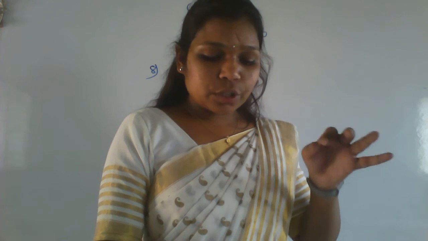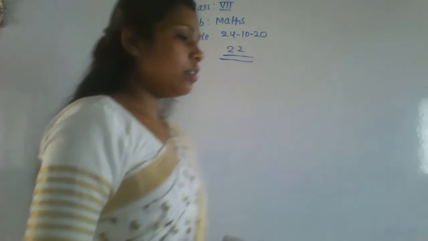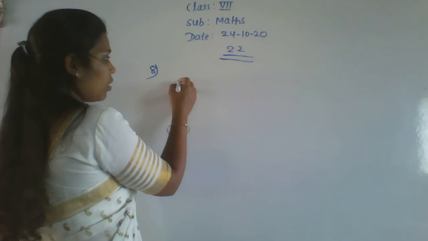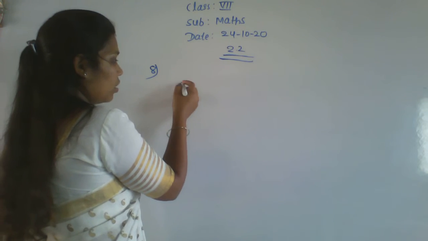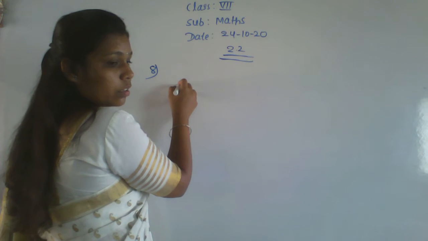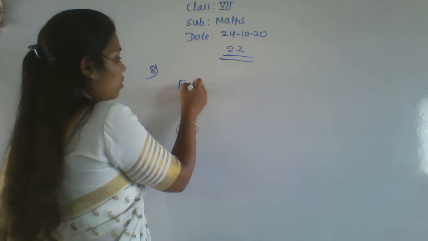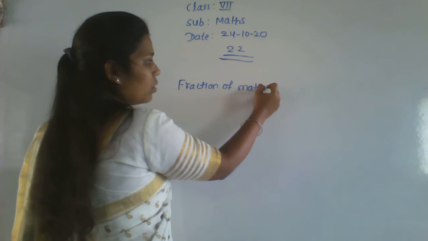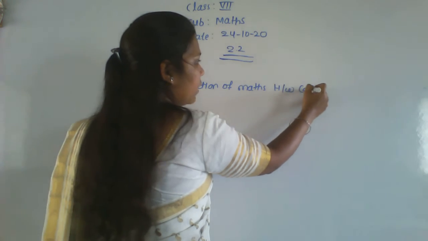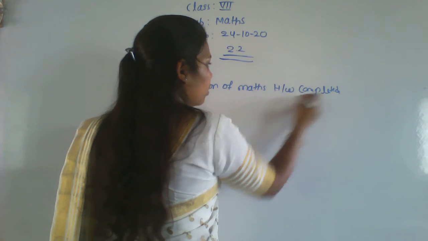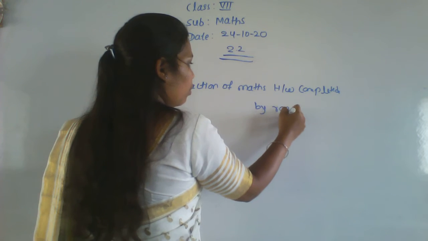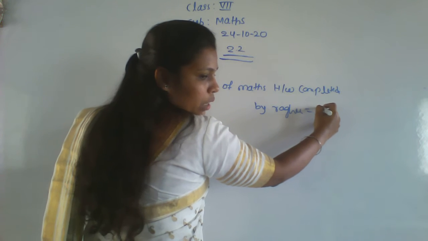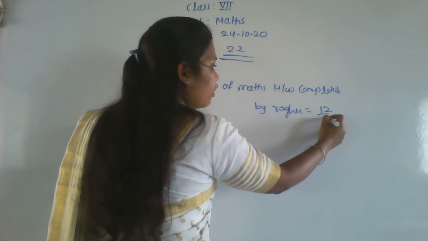Then what fraction of the maths homework did Seema complete in 30 minutes? They asked here. So first write here: the fraction of maths homework completed by Raghu is equal to 12 by 15, as given.